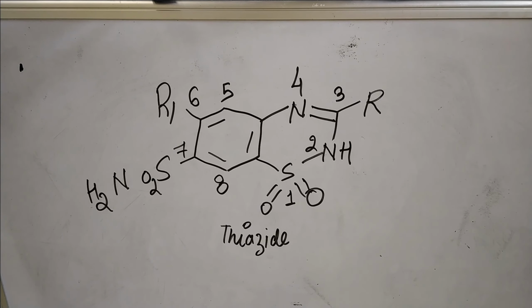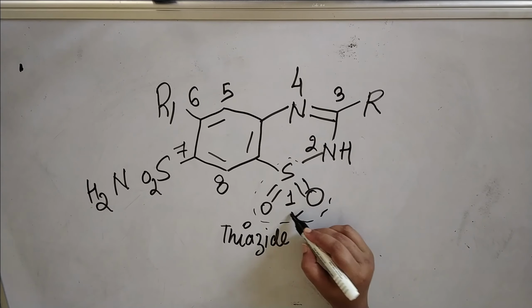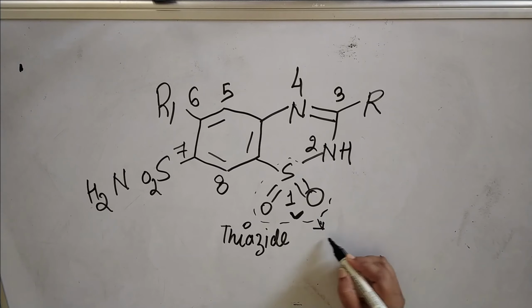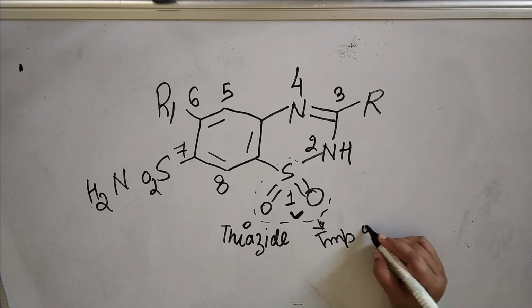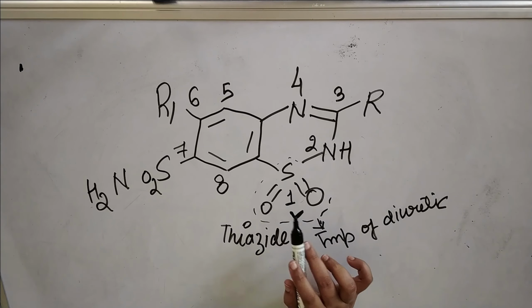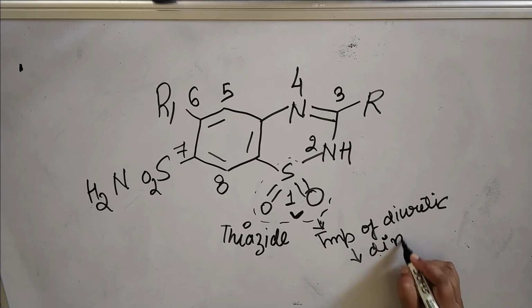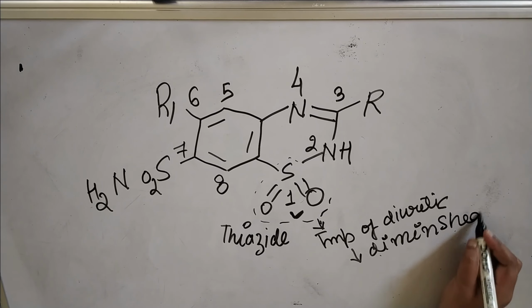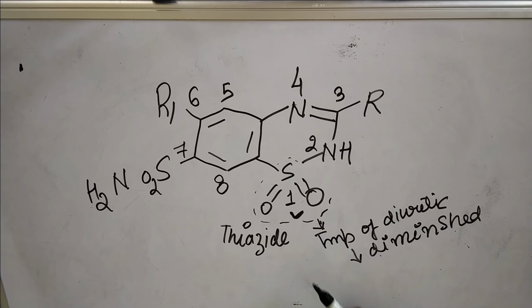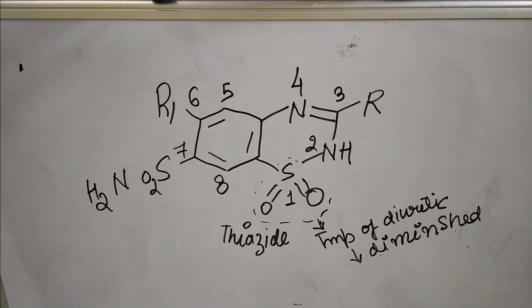At the first position, there is the SO2 group. The presence of the SO2 group is important for diuretic activity. So that will be your first point. If you replace this SO2 group, the activity will diminish, means it will be completely lost. So that is our first point. The presence of the SO2 group in thiazide derivatives will increase the diuretic activity. If it is replaced by any other functional group, then the activity will be lost.